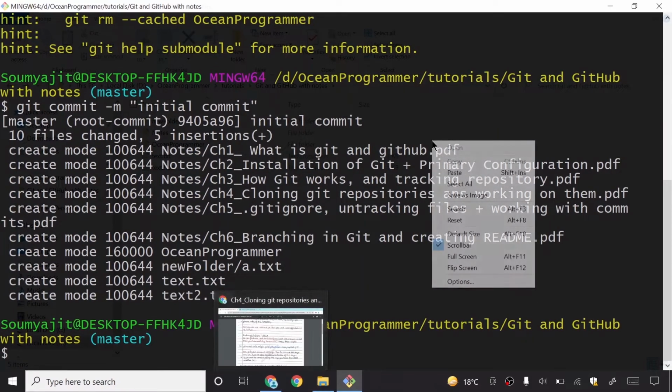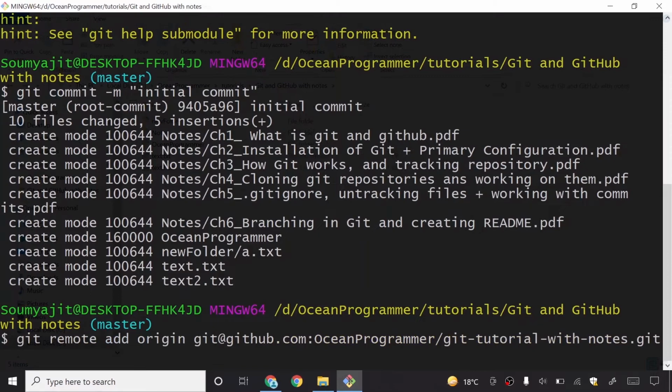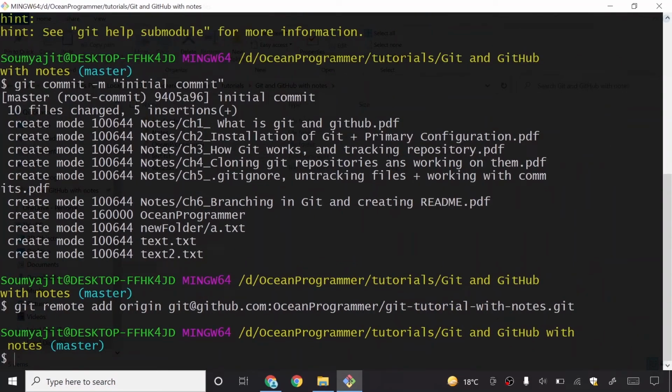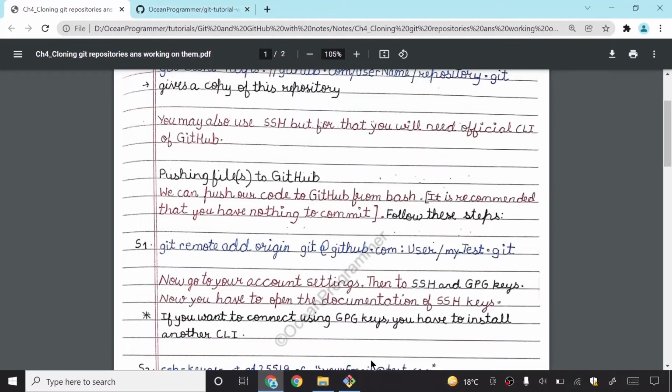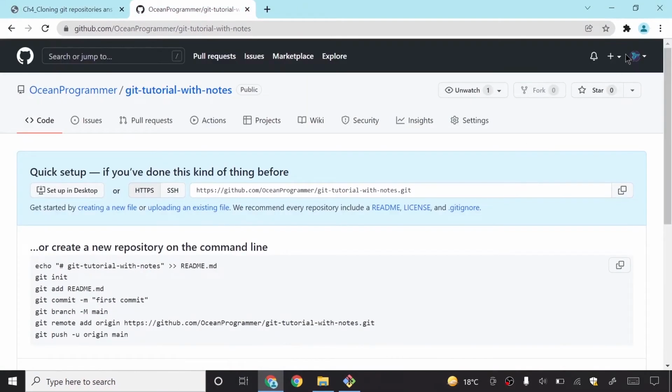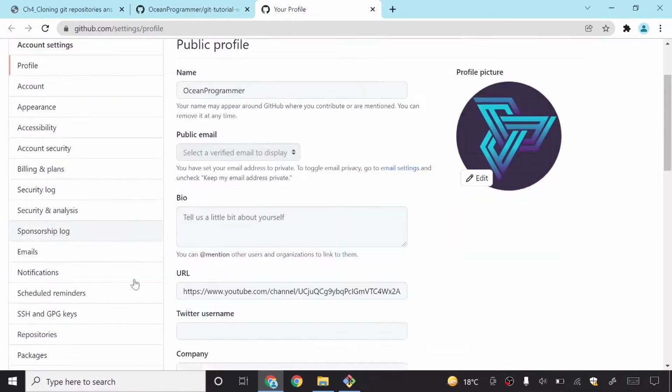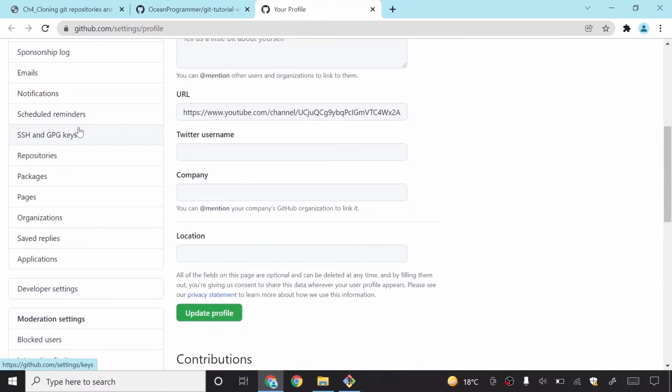So now I will paste this command here, and if it does not work, I will stop this video. So it worked, yeah, it worked because it did not show me any fatal error. So you can go to your account settings. Okay, so now I will click on this icon, then go to settings, and then go to my SSH and GPG keys.